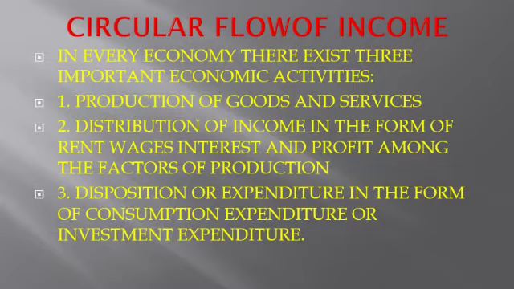Here, distribution means distribution of national income among the various factors of production. We have seen there are four factors of production: land, labor, capital, and enterprise. The income that is earned will be distributed among these factors in the form of their rewards. Land gets rent, labor gets wages, capital gets interest, and entrepreneur gets profit. So, the distribution of national income among these factors of production for their contribution in the production process is called distribution, and that is the second stage of any economy.